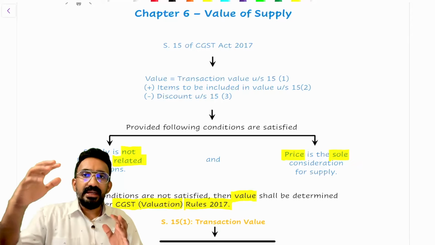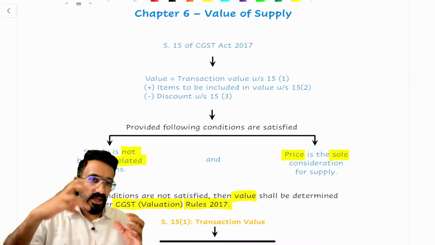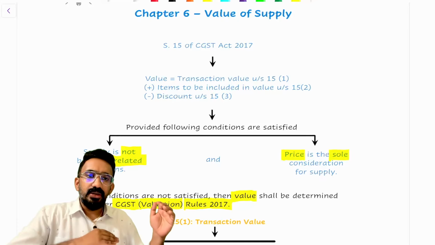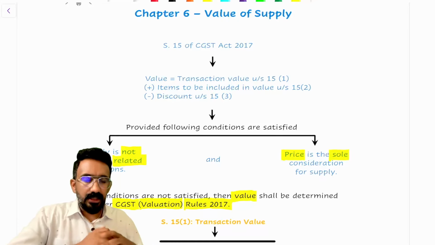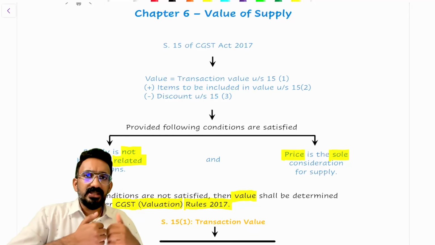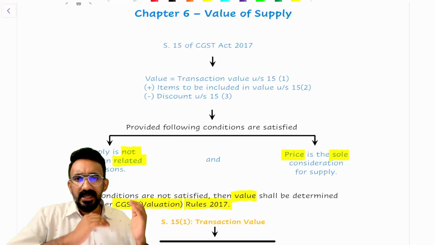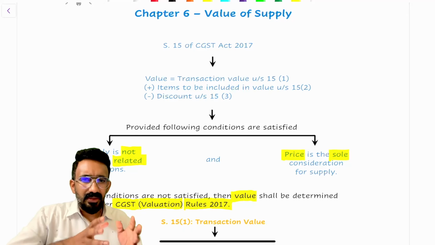Something that you've already learned possibly from your intermediate or earlier discussion, which is section 15 value. Plus, there is something called valuation rules that we will have to learn, which comes with a bunch of amendments as well. And the questions that they ask primarily are based on either section 15 or valuation rules.